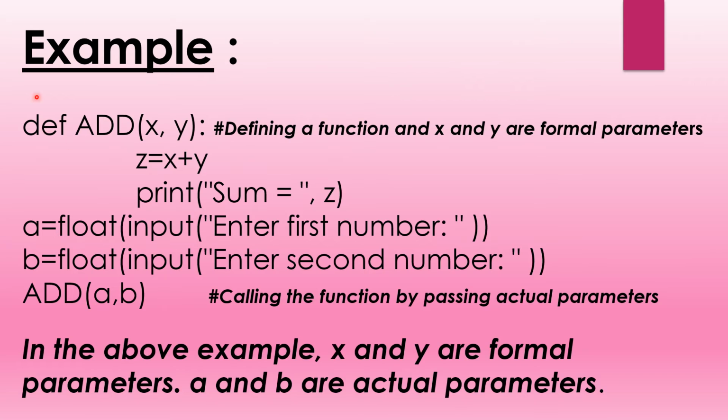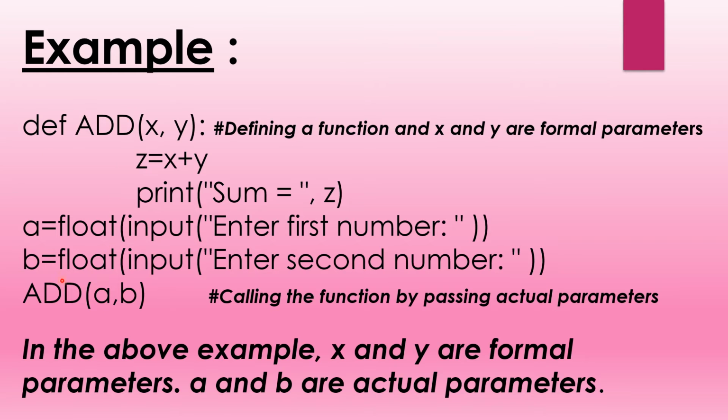Here is an example program. We have defined a function with x comma y. At the start of the program, these are called the formal parameters. Then we have taken a variable z and stored the sum of x and y. Print sum. Now we have taken a variable a which will store a float type value, that means a decimal value. Enter first number, then enter second number. Add.